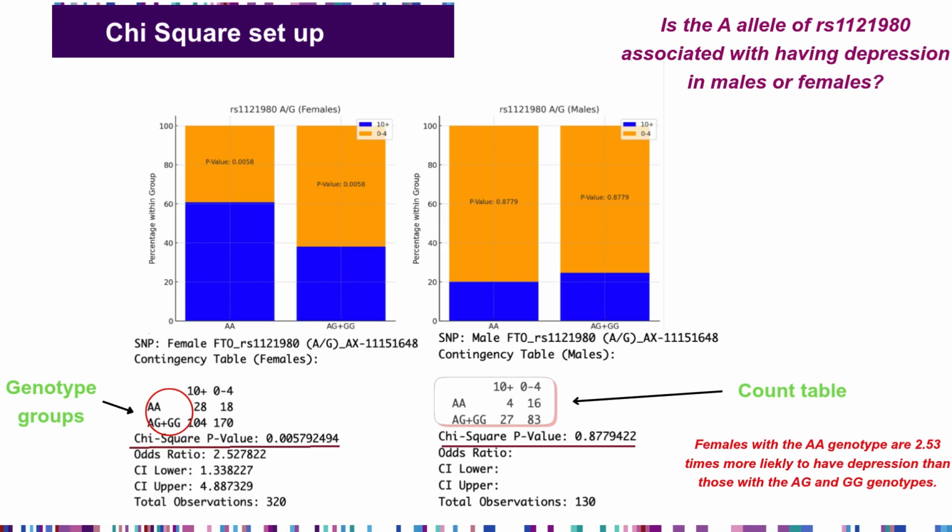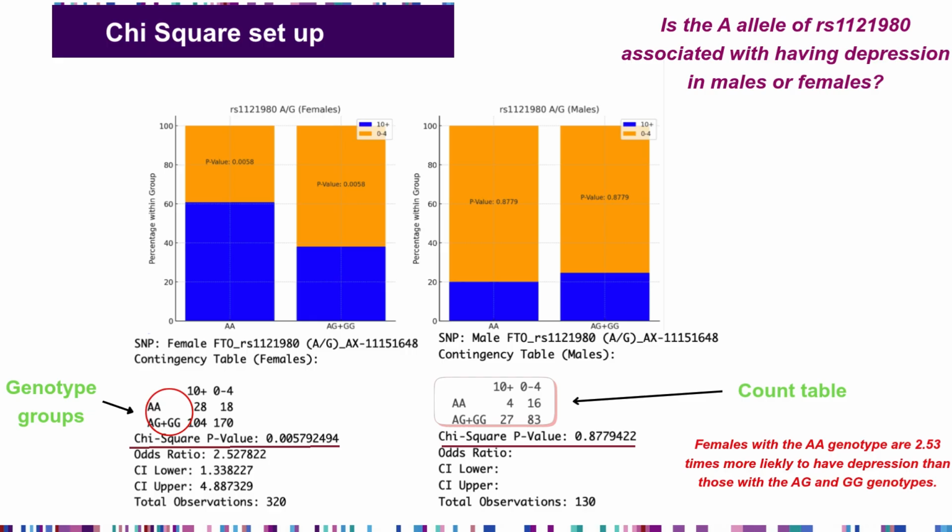And you can see that the yes and the no, or the orange and the blue sections, are very similar in the males. Now, if you look at the female bar graphs, which are on the left, they have a more noticeable difference. So just visually looking doesn't tell us anything for sure, but it can give an idea of if there's anything going on there.